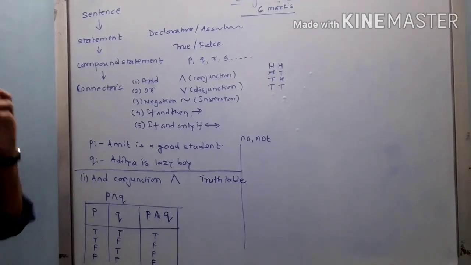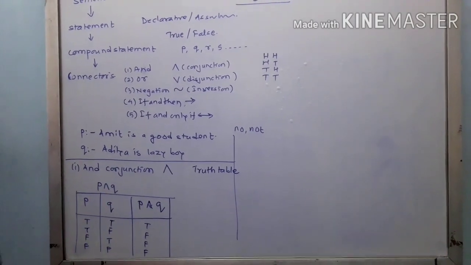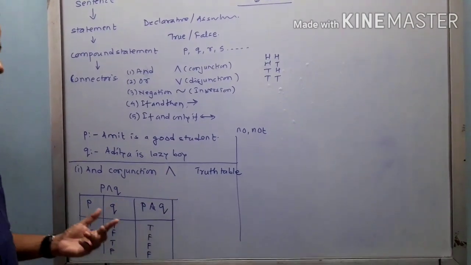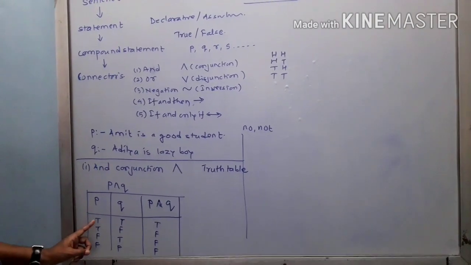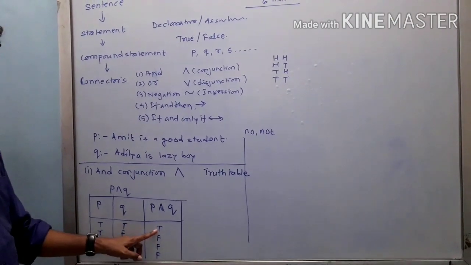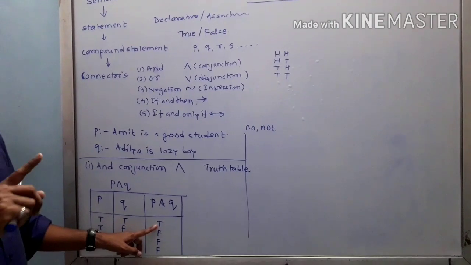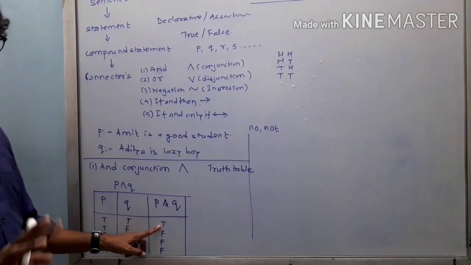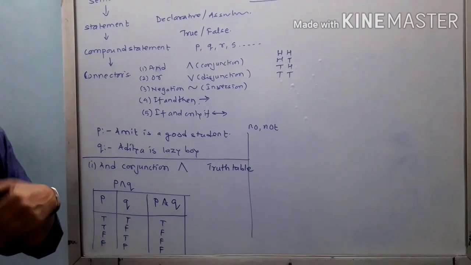So here, how to keep in mind this and, or conjunction. Conjunction we can keep in mind in that way: if both are true, then true, or else it is false. I have given this in your Google slide, all the shortcuts, everything. You just try to read them.